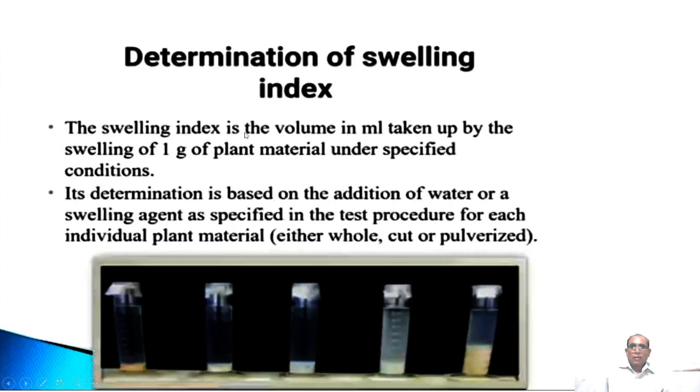Swelling index is the volume in ml taken by the swelling of 1 gram of plant material under specified conditions. It is determined on the basis of the addition of water or swelling agent as specified in the test procedure for each individual plant, either whole, cut or pulverized. Whole means isabgol seed or isabgol husk, or we can take gums: acacia gum, tragacanth gum, guar gum, and so many other things.